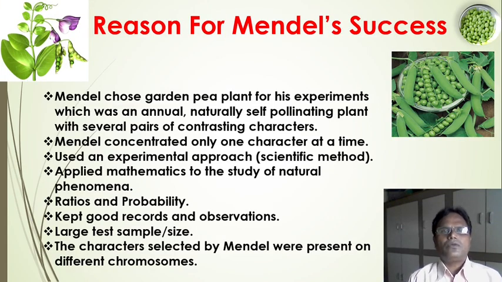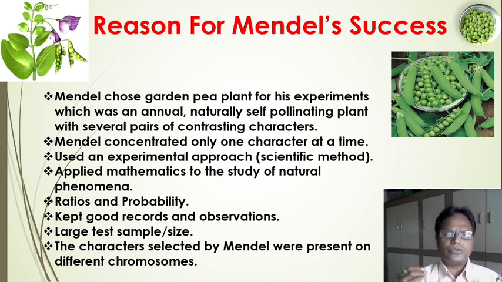What is the reason behind Mendel's success? The reason for Mendel's success is that he chose the garden pea plant for his experiments. First, it is an annual, naturally self-pollinating plant with several pairs of contrasting characters. Mendel concentrated on only one character at a time.